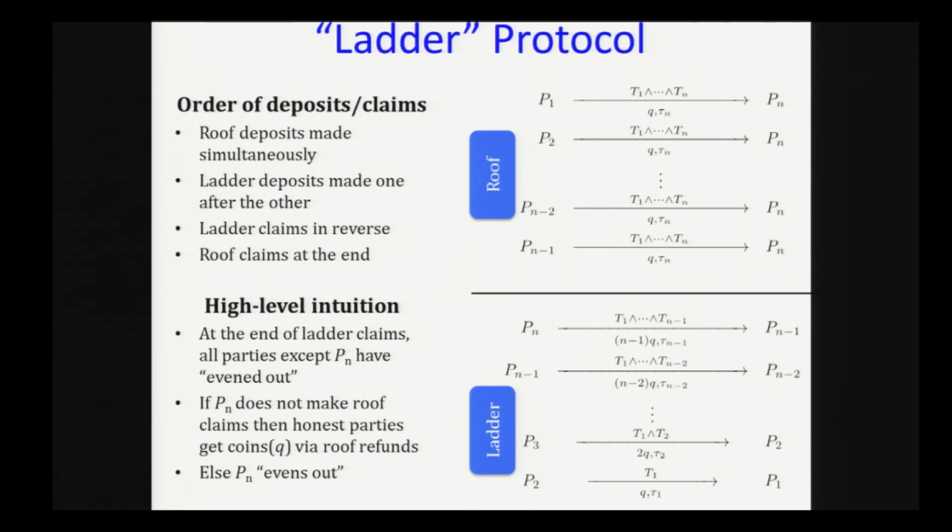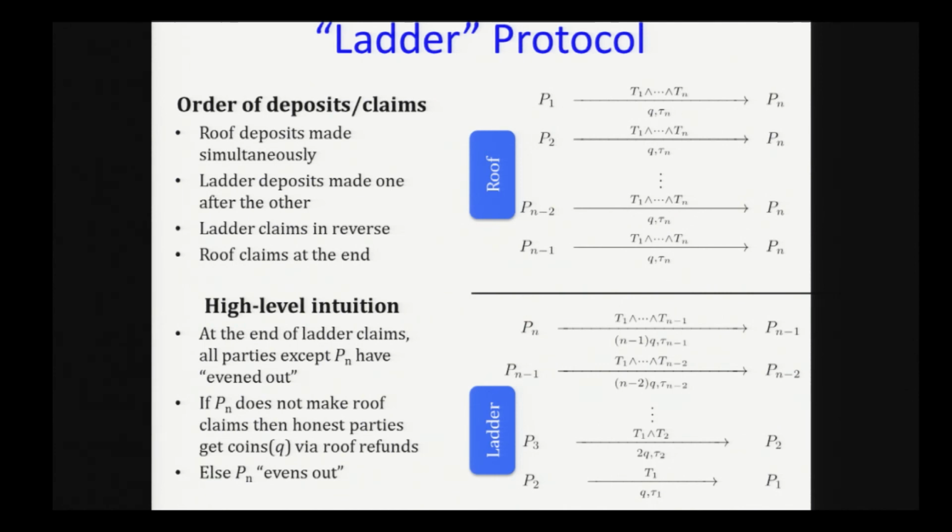If the party PN is going to just continue the protocol, then PN actually evens out, because it deposited N-1 Q here and is going to get N-1 Q back. And if PN continues, then all honest parties are going to get all these shares, so then they can reconstruct the output. So the ladder protocol also makes it easy to deal with aborts that can happen anywhere during the protocol. And another plus point of the ladder sequence of FCR transactions is that it can be easily extended to give a lottery protocol. Something that I will not cover in this talk, but I encourage you to see the paper.